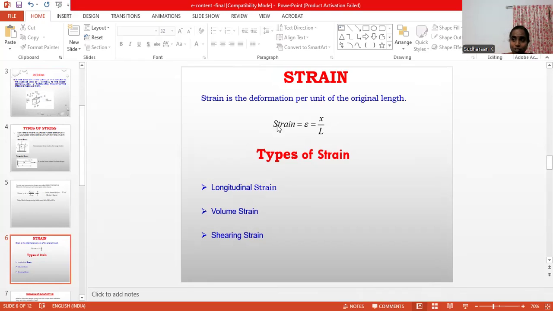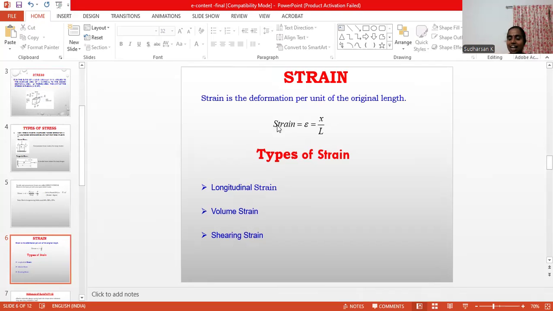What we apply as force is called stress, and the change produced is called strain. So strain is the deformation per unit length. If there is a change in the length, it is called longitudinal strain. If there is a change in the volume, it is called volume strain.